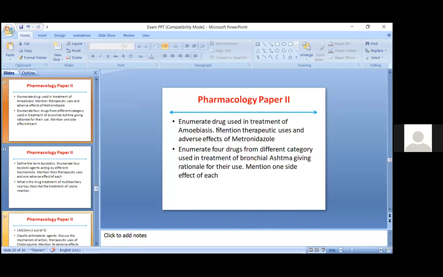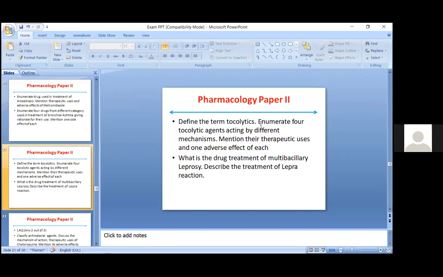Because in viva, drugs acting on bronchial asthma, and especially the corticosteroids that are used in bronchial asthma, need to be specifically mentioned, and they can be asked in viva because some of the drugs are also used in treatment of COVID. They are expected to be used in COVID, they have some effect in COVID. So this will surely come either in viva or in the theory, and you should be prepared for this question, especially drugs used in treatment of bronchial asthma.